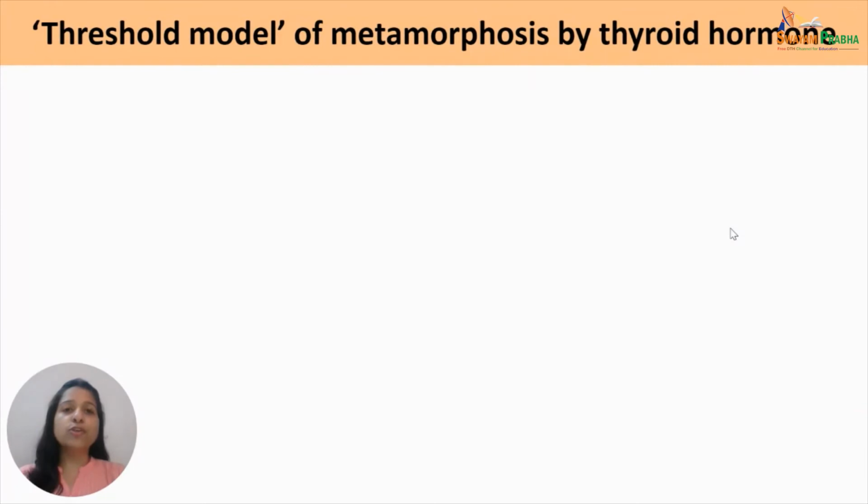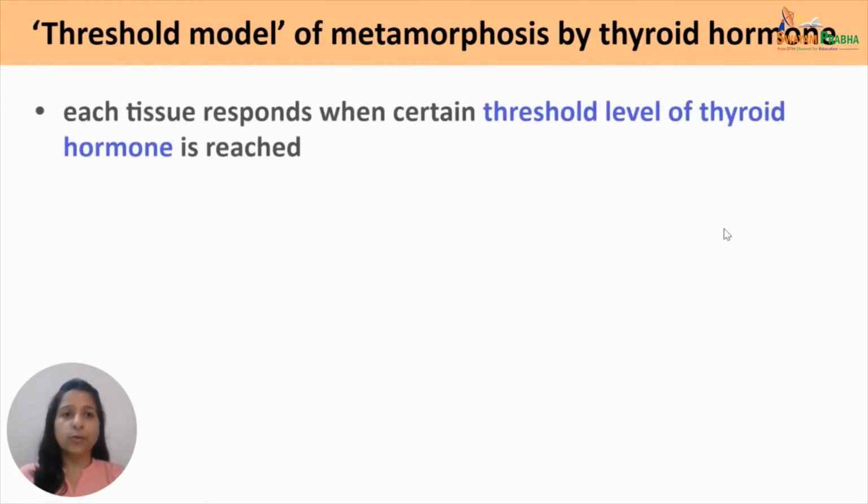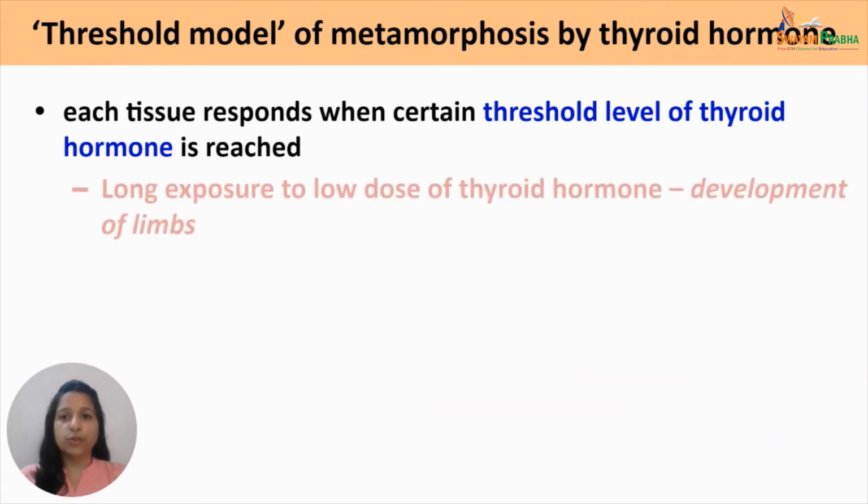Now, one important thing to know about metamorphosis in amphibians is that during different stages of metamorphosis, the tadpole does not respond to just any concentration of thyroid hormone being produced. Rather, it responds to certain threshold levels of the thyroid hormone at various stages. So each tissue responds when a certain threshold, that is, some minimum level of thyroid hormone, is produced.